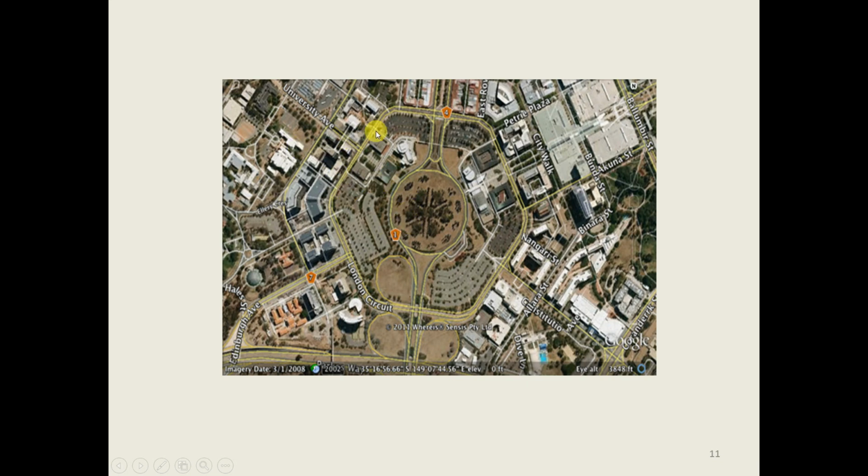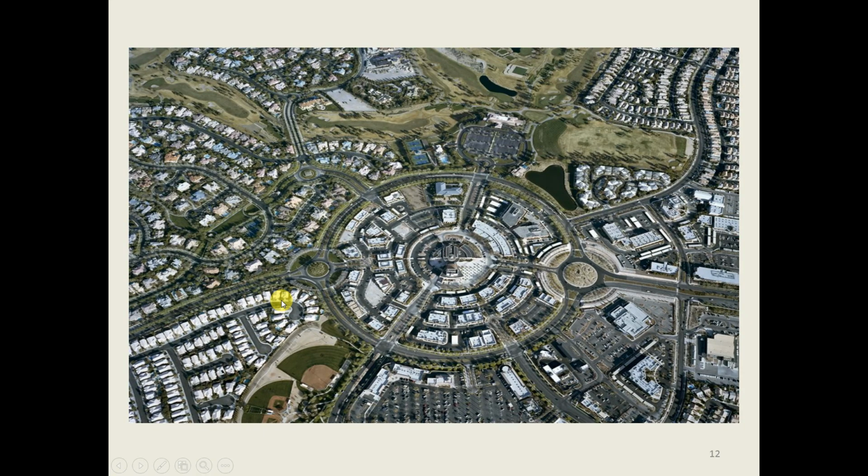Different kinds of patterns are adopted, planned for different locations, for different built up areas. Same way here, this is the central area, these are the radial routes, and these are the circular routes. For the other areas, you can have another type of pattern, maybe rectangular or the block pattern.